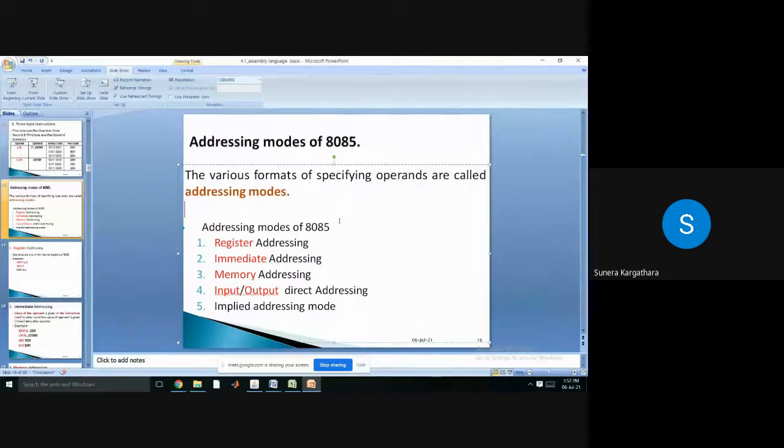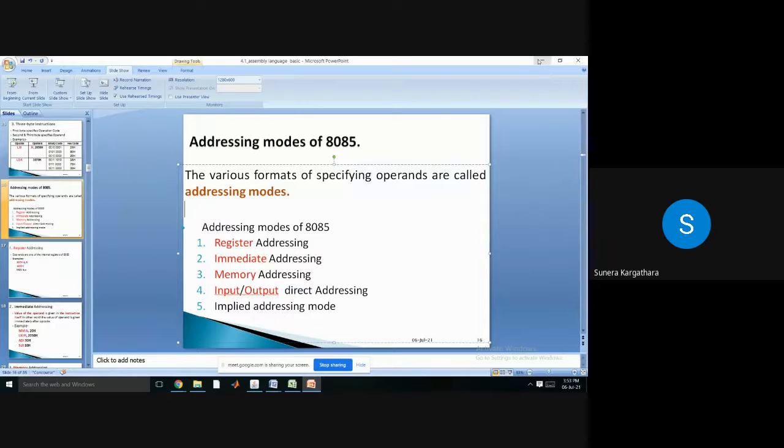Yes, in my instruction, how I am specifying my operand, depending upon that, we may have a different addressing mode. The various formats of specifying operand is called addressing mode, and we are having these 5 different addressing modes. We'll discuss it one by one. We'll check for set of instructions and we'll check which addressing mode this instruction is following, right?